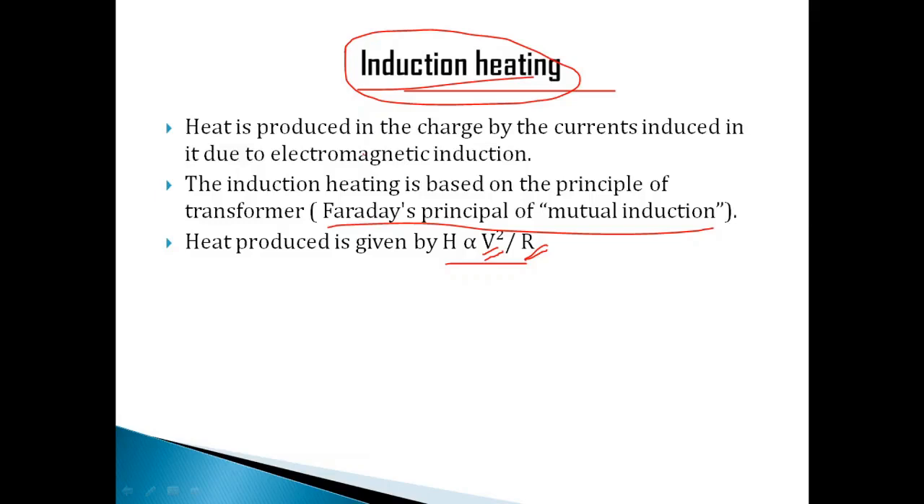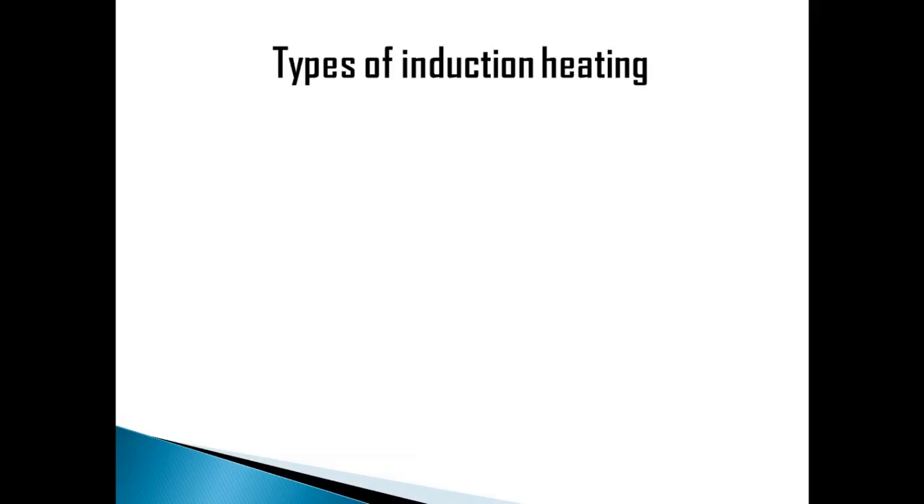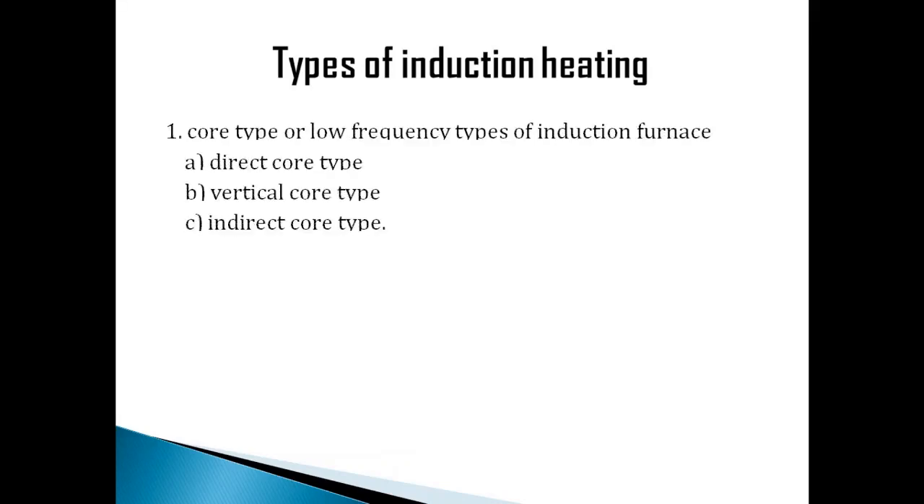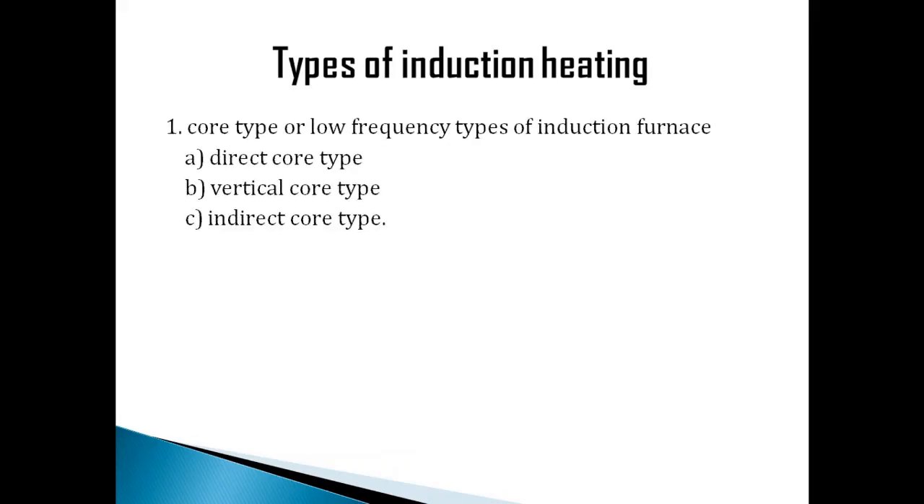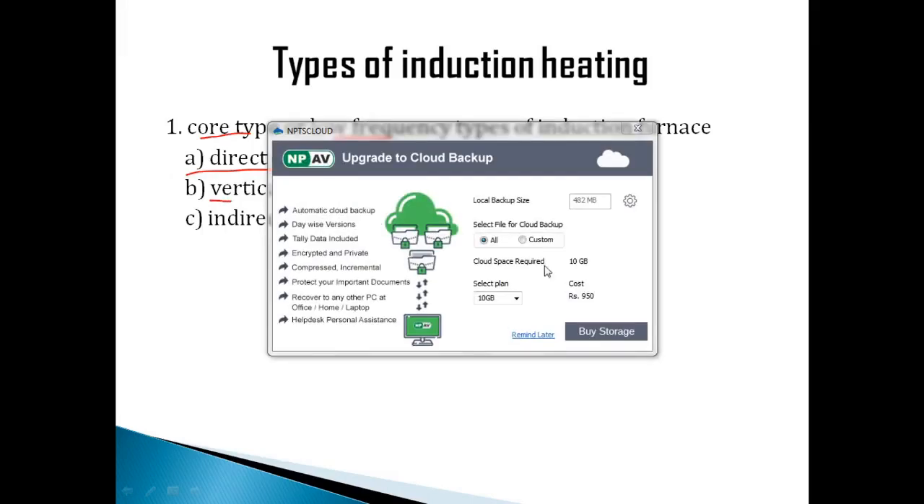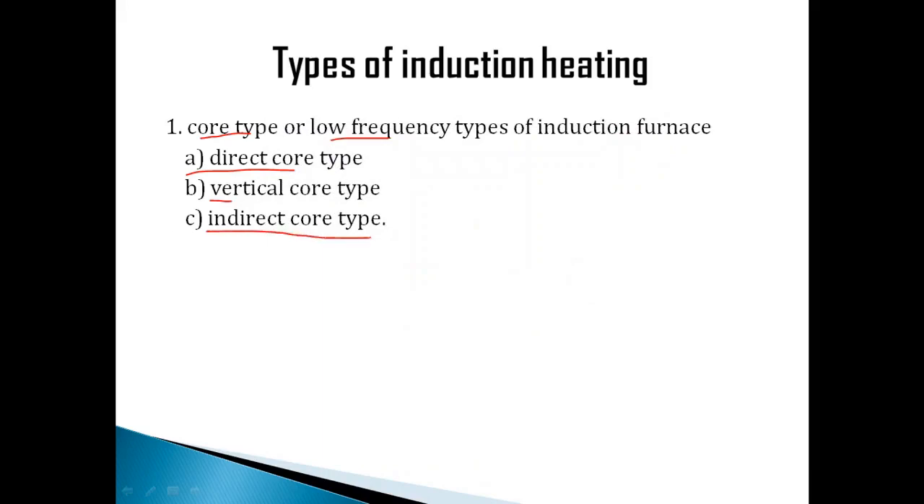Now let's see what are the types of these induction furnaces we have. Types of induction heating are basically classified into two. Among that, the first one is core type or low frequency type of induction furnace. It is called low frequency because we apply a very low frequency in this type of furnace. And in that we have three further classifications: direct core type, vertical core type, and indirect core type of furnaces. So let's have a look at these one by one.